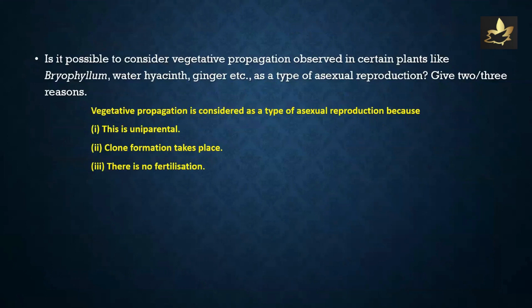Is it possible to consider vegetative propagation observed in certain plants such as bryophyllum, water hyacinth, ginger, etc. as a type of asexual reproduction? Give 2 to 3 reasons. Vegetative propagation is considered as a type of asexual reproduction because this is uniparental, clone formation takes place, there is no fertilization.